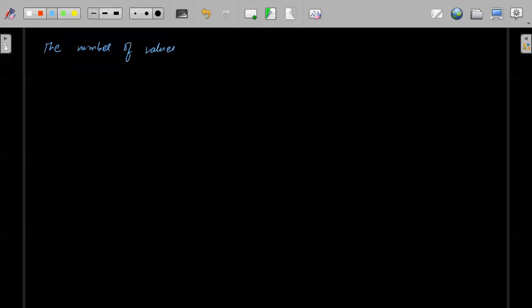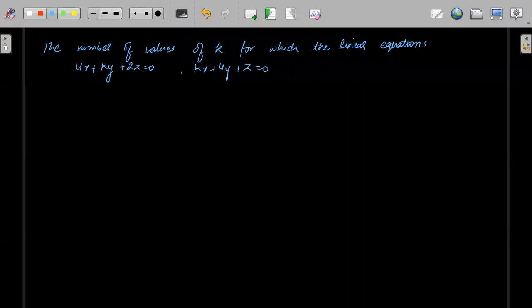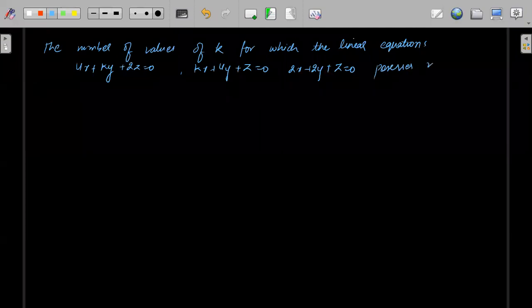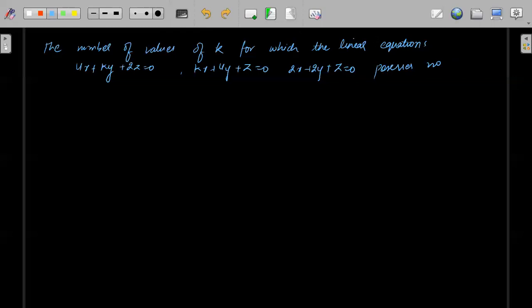The number of values of k for which the linear equations 4x plus ky plus 2z is equal to 0, kx plus 4y plus z is equal to 0, and 2x plus 2y plus z is equal to 0 possesses a non-zero solution.